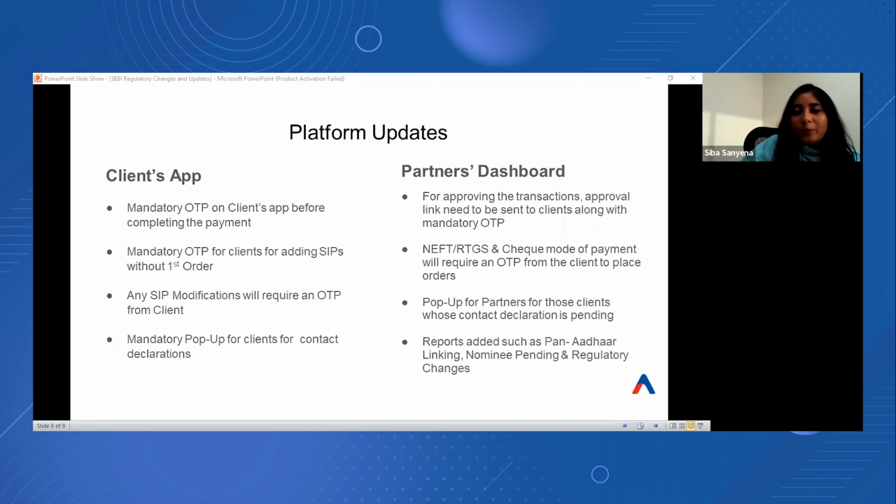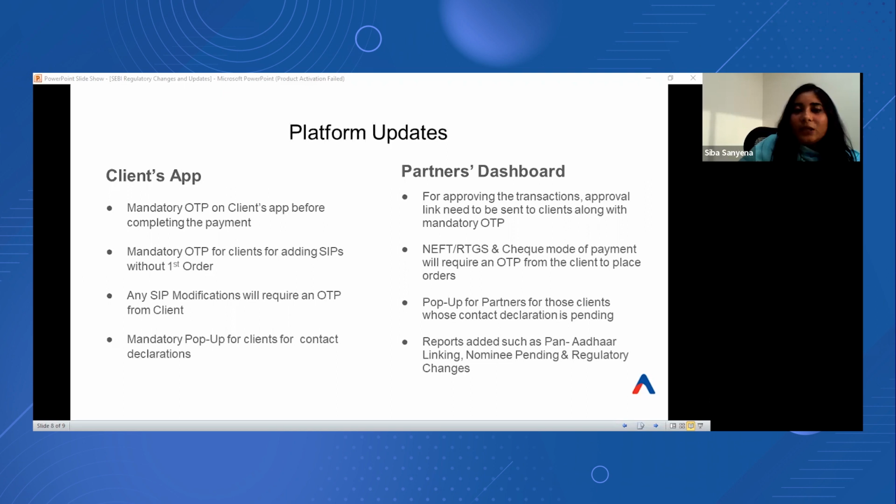And again, there is one more update for the client's app, that is for any SIP modification, be it changing the auto debit date, amount, or mandate, we will require an OTP from the client end to process any modification request. Previously it was just an approval link which the partners would initiate, and we could easily change the amounts or the mandates as per the client's confirmation. But now, over and above that, there will be an OTP from the client end to process any modification request related to SIPs.